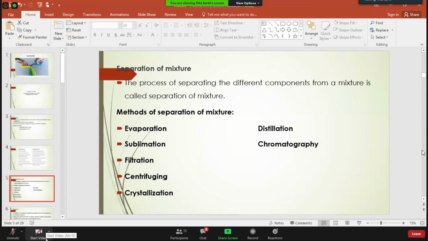At this level, we'll be studying two different methods of separation of mixtures, that is the distillation and chromatography methods. Distillation you have already studied in the previous classes as well. Yes or no? Yes, we have all studied distillation previously. So, can anyone tell me what is distillation?